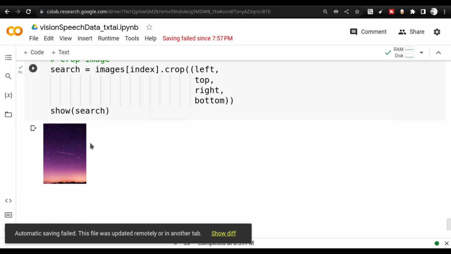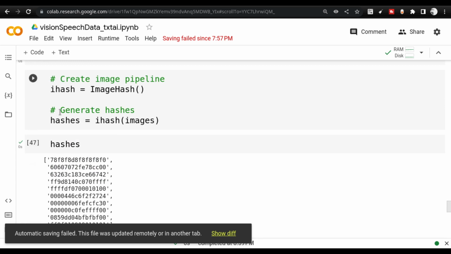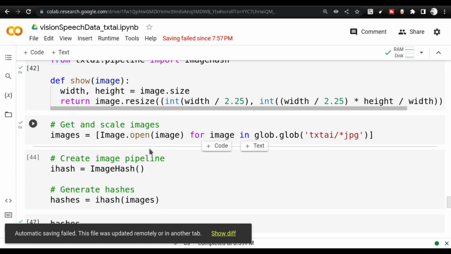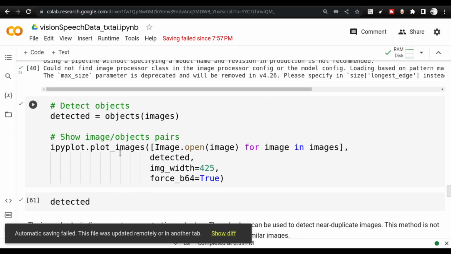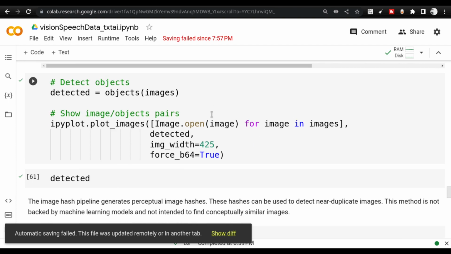That cropped image I am using in search. I am using it under show. If you go to the show wrapper function, the show wrapper will take the image and return it as a resized image. This is what is happening here. And this particular function, image.resize, is already initiated above. So this is what I was trying to discuss.